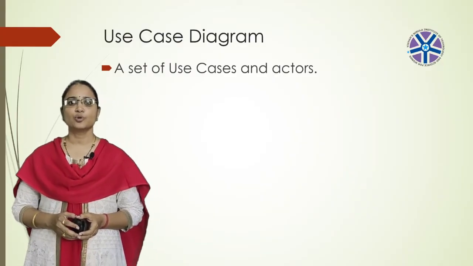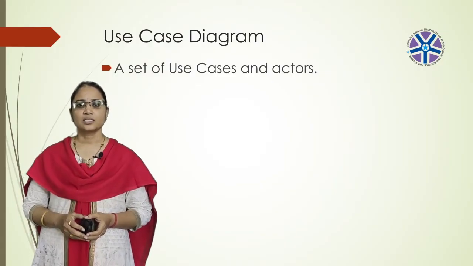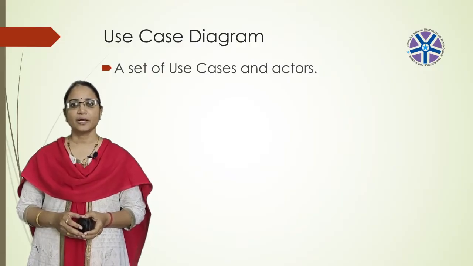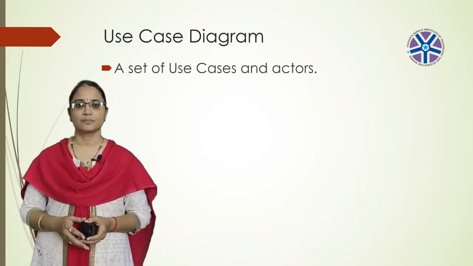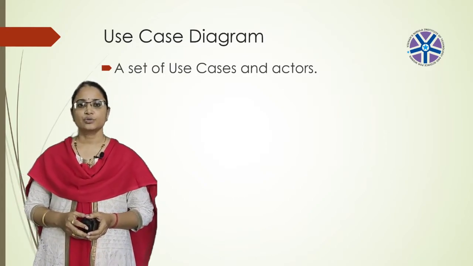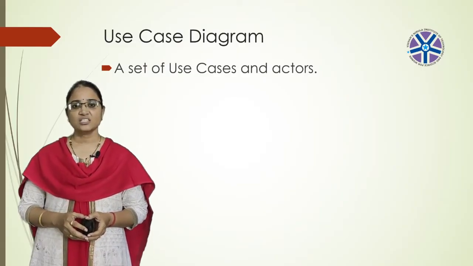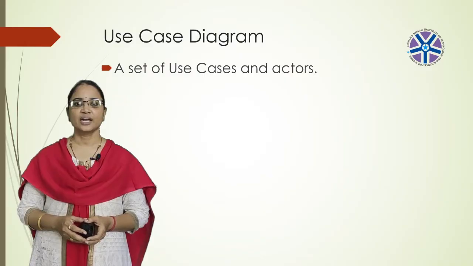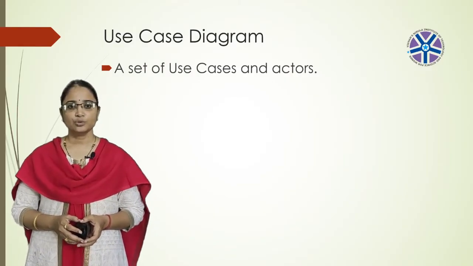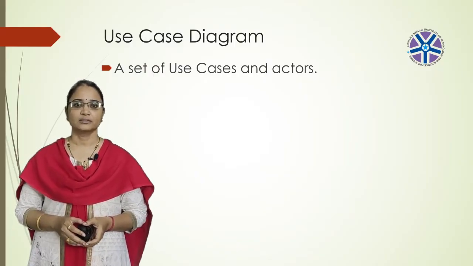The diagram is used to model the system or subsystem of an application. A single use case diagram captures a particular functionality of a system. The purpose of use case diagrams is to gather requirements of a system, to get an outside view of a system, and to identify external and internal factors influencing the system. The use case diagram shows the interaction among the requirements of actors.